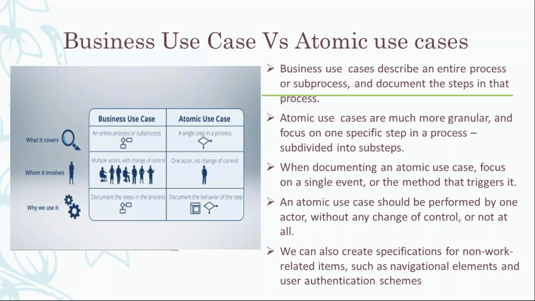One more use case is to conduct the interview, done by a separate person. So we have divided the business use case into multiple atomic use cases.